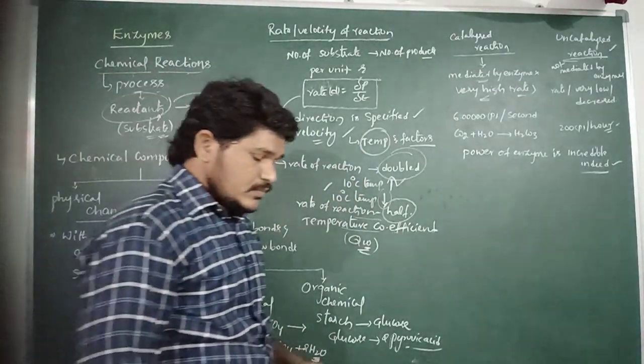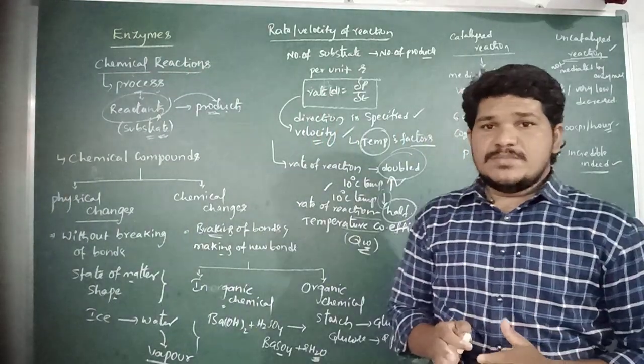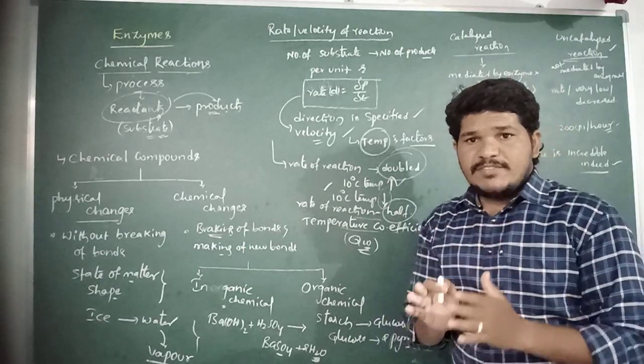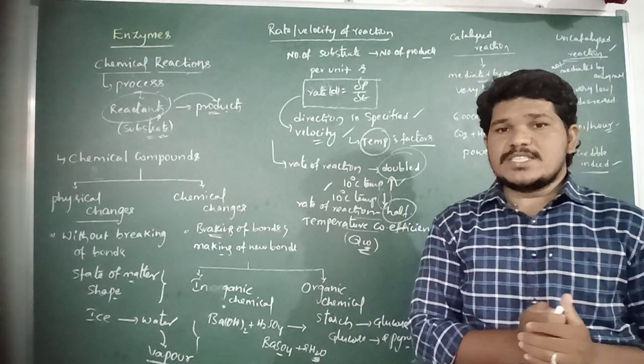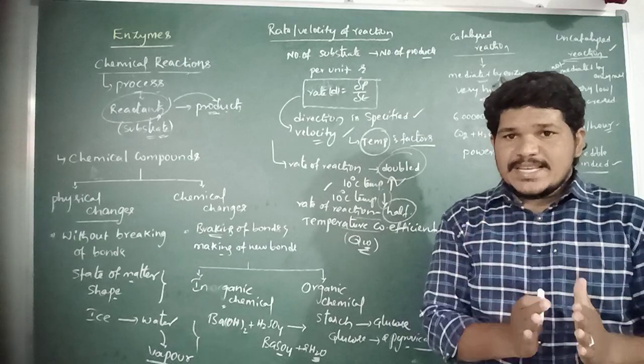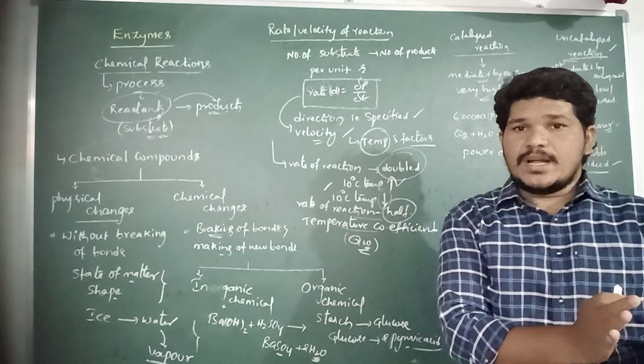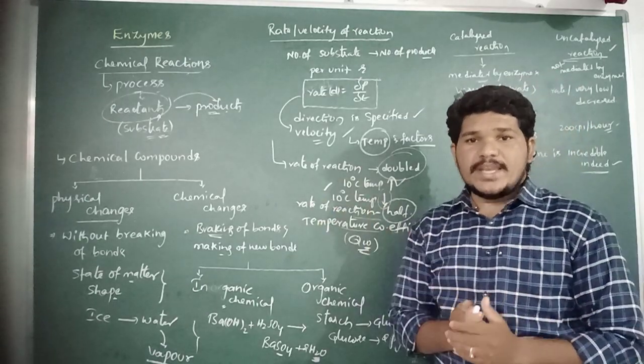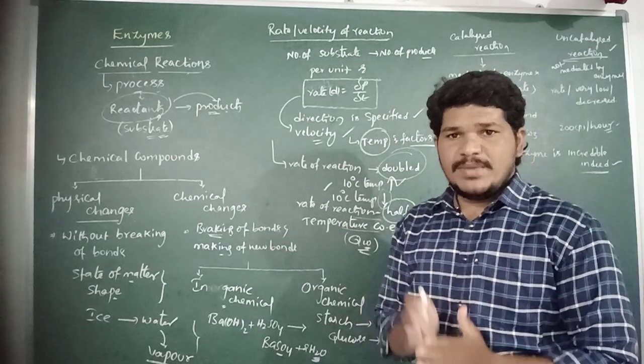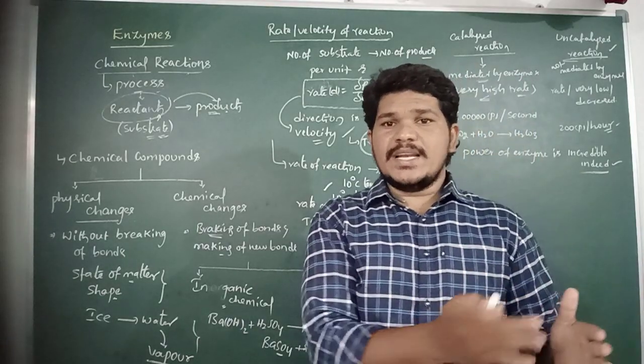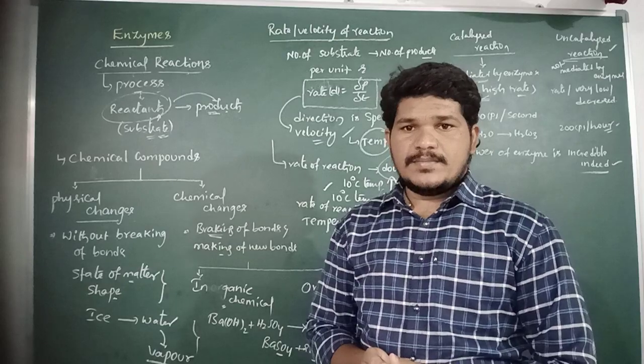And then there are thousands of enzymes which occur in the living system. Each enzyme is specific, or unique, to a chemical reaction or metabolic reaction.